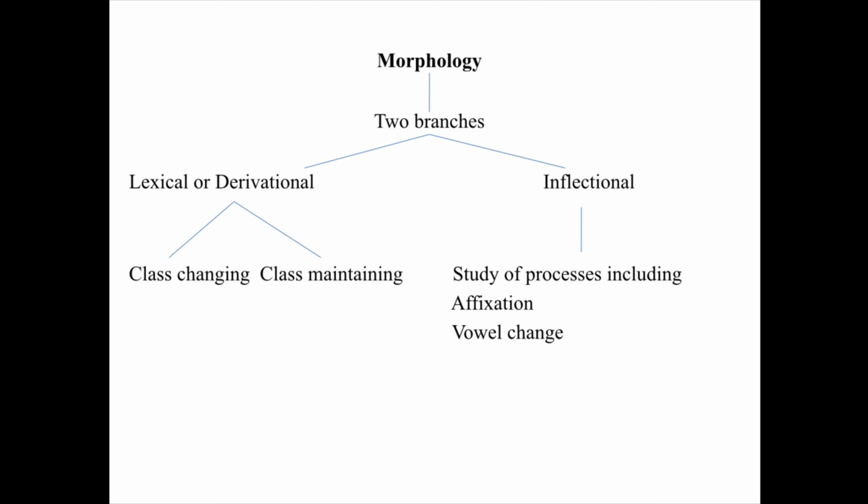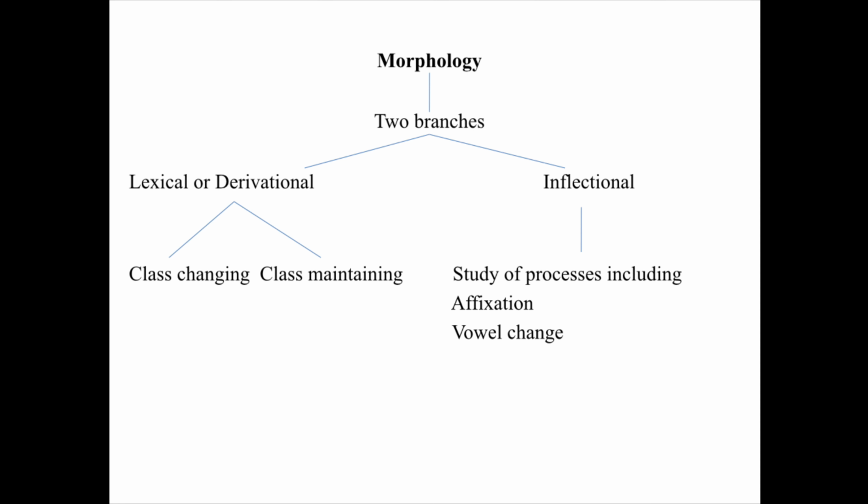So students, coming to the branches of morphology, you find that it is divided into two branches. One is called lexical or the derivational one, and the other is inflectional. Now your lexical or derivational morphology is further divided into class changing and class maintaining. First we look into class changing and class maintaining. In the case of class changing, you find that the root word and the word which is derived are of different grammatical categories. For example, if you take the word mother, and you derive the word motherly out of it, you find that there is a change in the grammatical category.